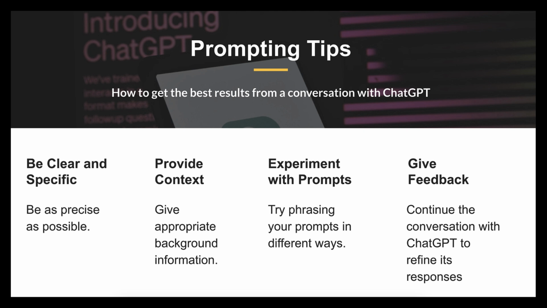For example, if you're asking ChatGPT to help you come up with lesson ideas, you may want to mention who your audience is, what you're teaching, and any other relevant details. You can also experiment with prompts by phrasing them in different ways to get the best output. Last, you can give feedback to ChatGPT's output by asking it to make certain adjustments, like adjusting style and tone, length, or adding and omitting certain pieces.